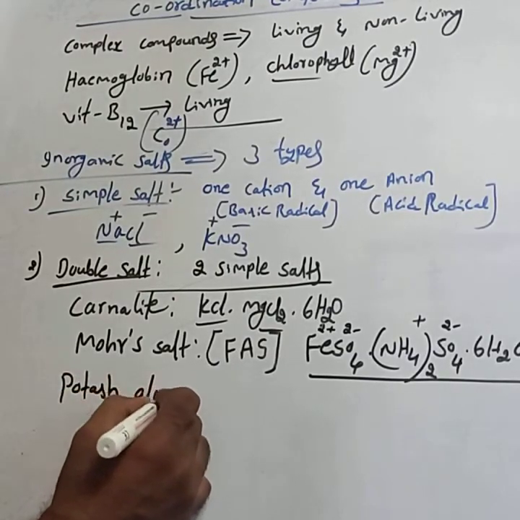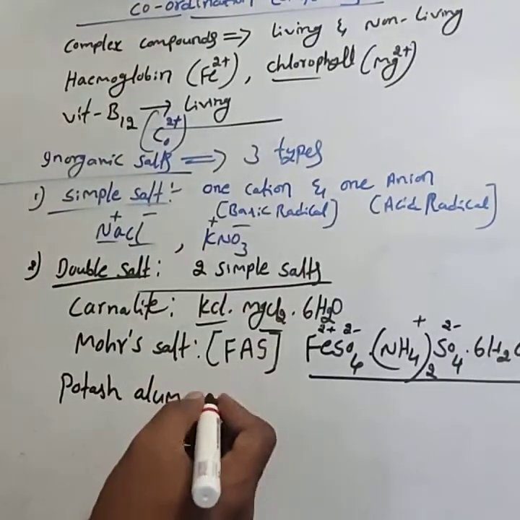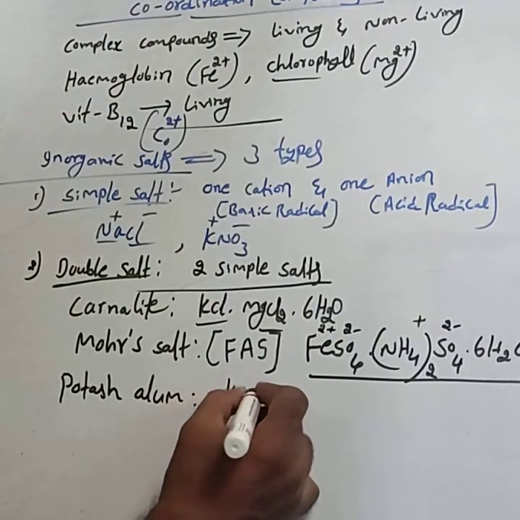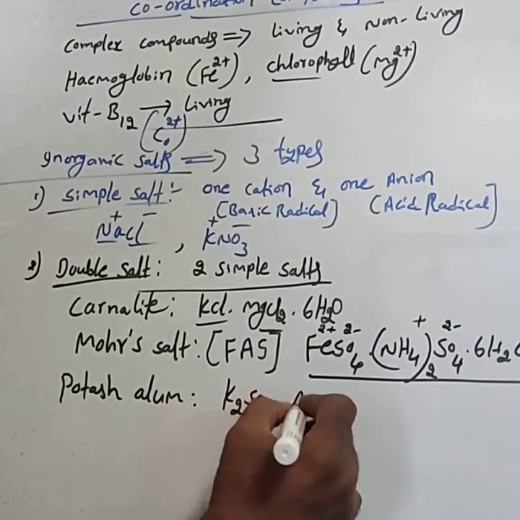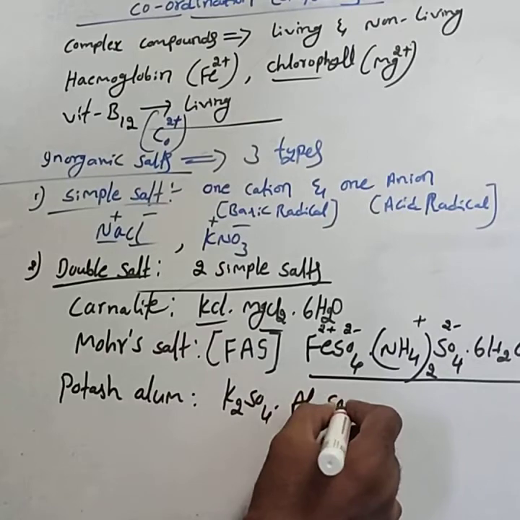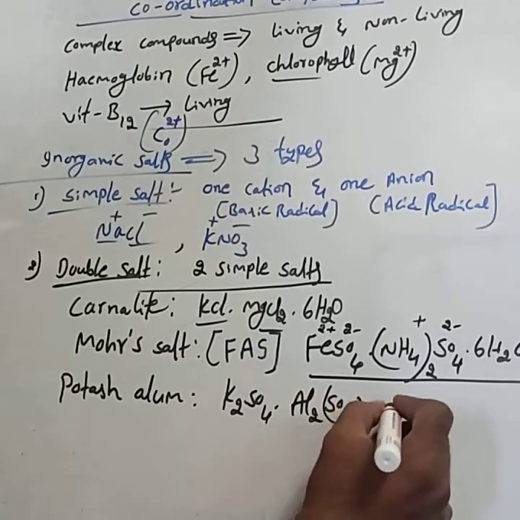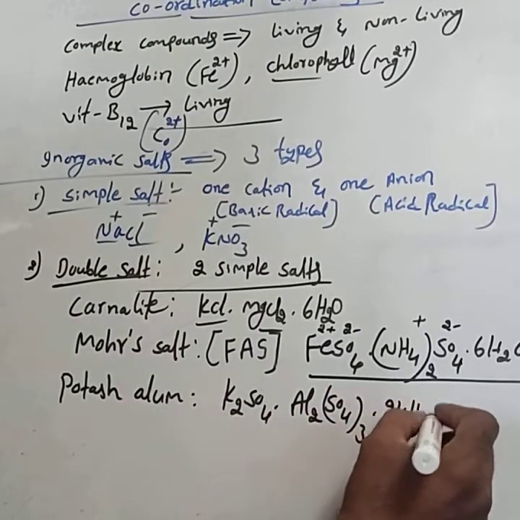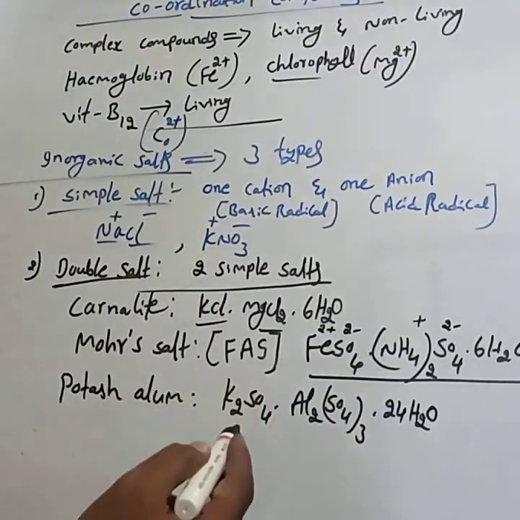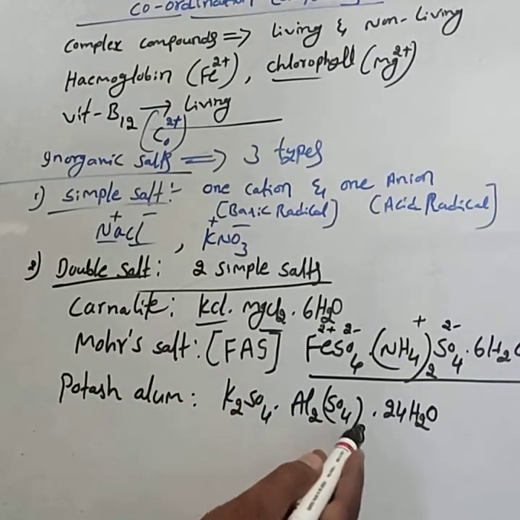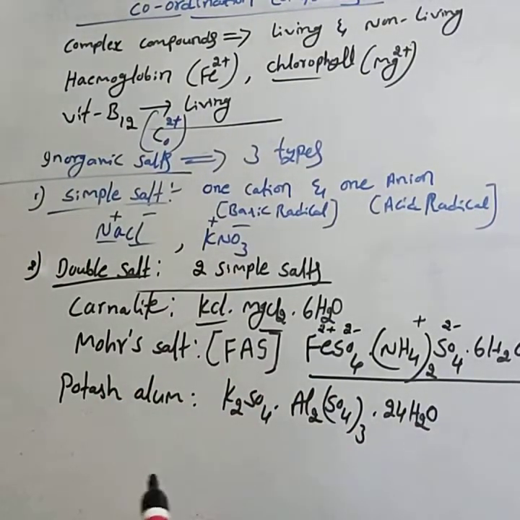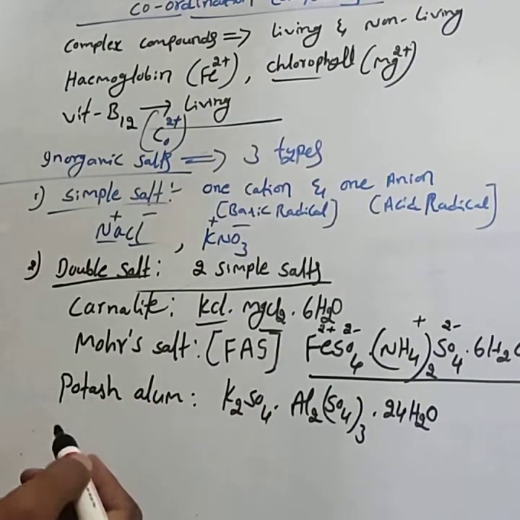Potash alum formula is K2SO4 Al2(SO4)3 24H2O. This is called potash alum.